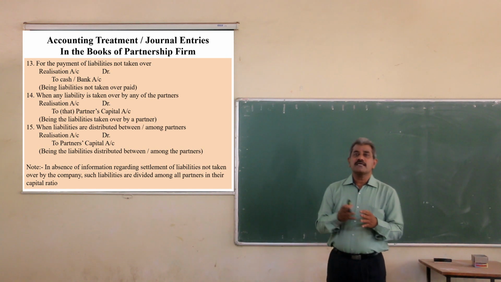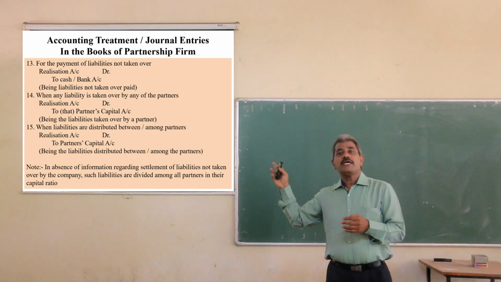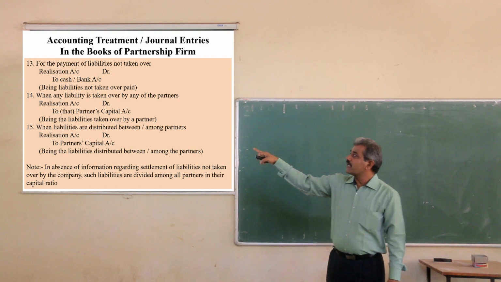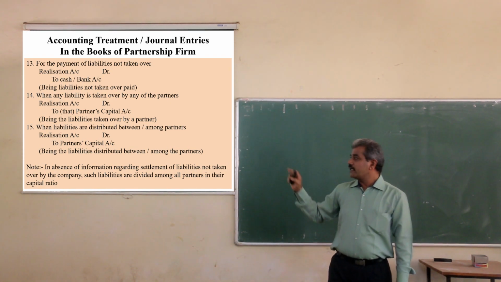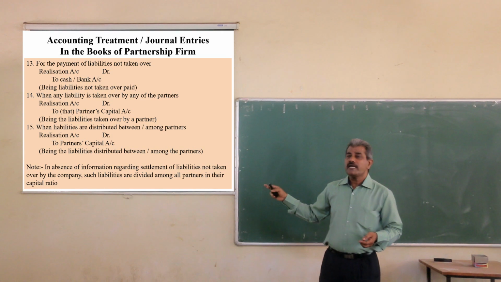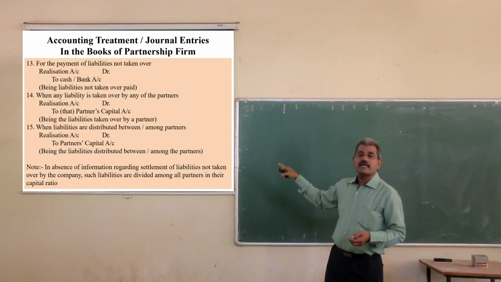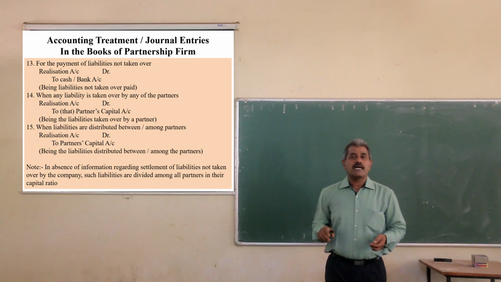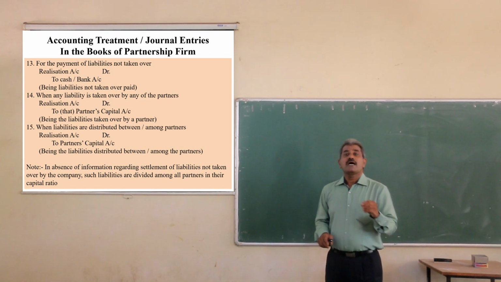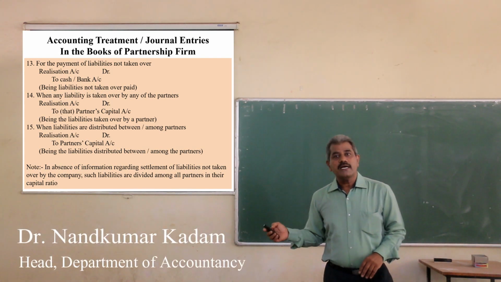So the entry for payment of liability will be realization account debit to cash or bank account. If such liability is taken over by any one partner, then the entry will be realization account debit to that partner's capital account. And if the liability is distributed among all the partners, then the entry will be realization account debit to all partners capital account. Unless otherwise stated, this liability is distributed among all the partners in their capital ratio.